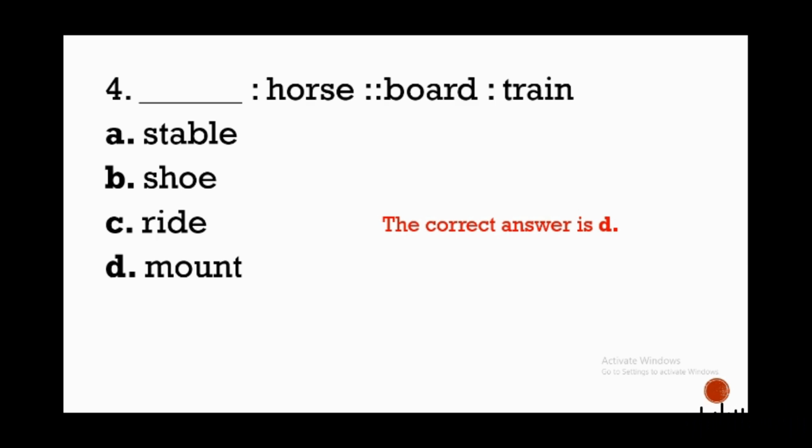But in the other pair of words, board means to get on a train that is not moving. We get on a horse when it is not yet moving. Okay, to ride means you're riding a moving horse. Okay, so don't be confused between the two words. The correct answer is letter D.